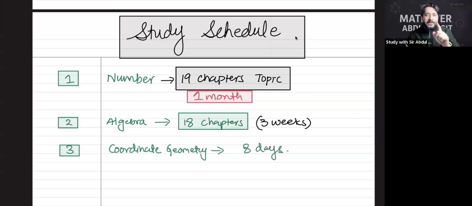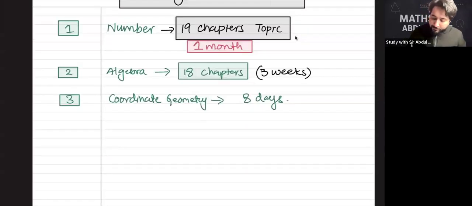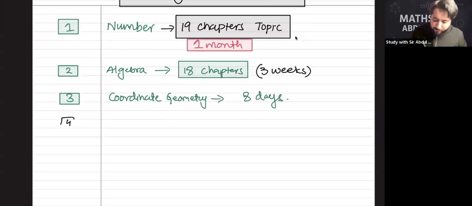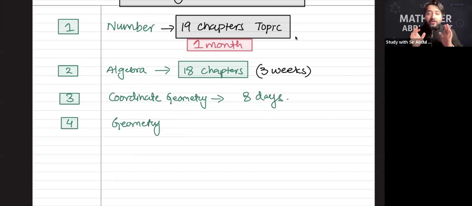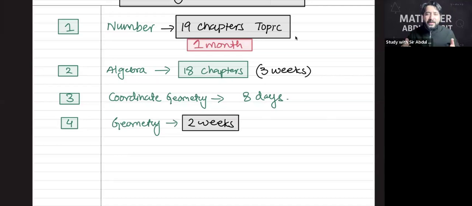8 days. Okay, you have to give 8 days, only 3 days of lessons and 5 days of practice, because I teach coordinate geometry in three pieces: part one, part two, part three, done, dusted. 5 days past paper practice, coordinate geometry is done. Then topic number four is geometry, which is the study of angles. Geometry is not a lengthy topic, but it requires at least 2 weeks, because it has circles, angles, angle properties, construction, similarity, bearing, topics like that.